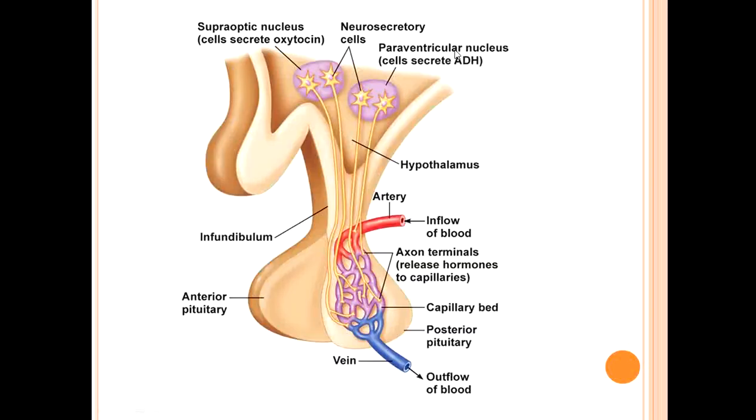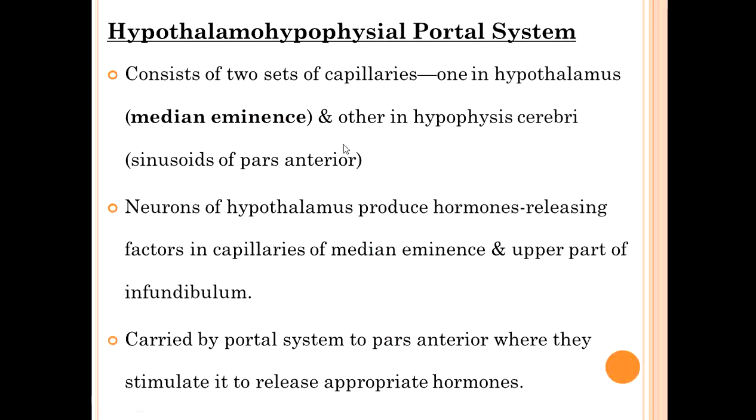Okay. Now you have seen this is the tract, that means connected via neurons. Here you are seeing the portal system. It consists of two sets of capillaries, one in the hypothalamus, inside the median eminence, and the other in the hypophysis cerebri, that is in the sinusoids of pars anterior, belonging to the anterior lobe or adenohypophysis. Neurons of the hypothalamus produce hormone releasing factors into capillaries of the median eminence and upper part of the infundibulum, which are carried by the portal system to pars anterior, where they stimulate the release of the appropriate hormone.